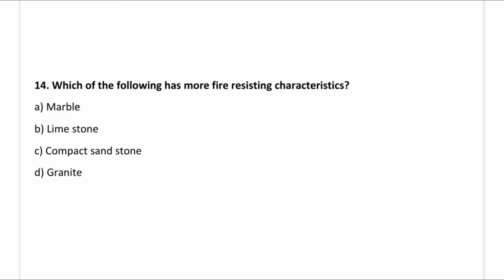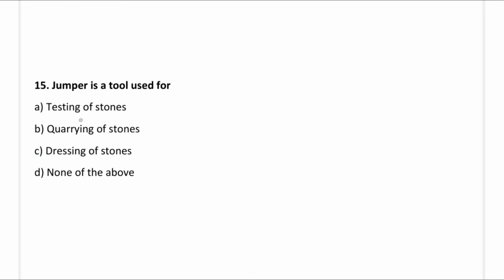So next question, which of the following has more fire resisting characteristics? Option A, marble; option B, limestone; option C, compact sandstone; option D, granite. So the correct answer is option C, compact sandstone. So next question, jumper is a tool used for: option A, testing of stone; option B, quarrying of stone; option C, dressing of stone; option D, none of the above. So the correct answer is option B, quarrying of stone.